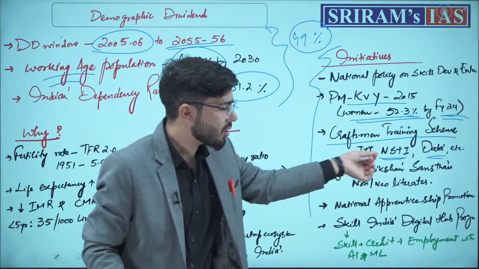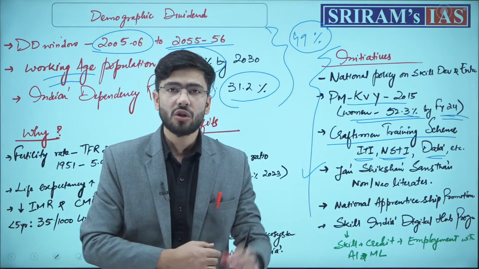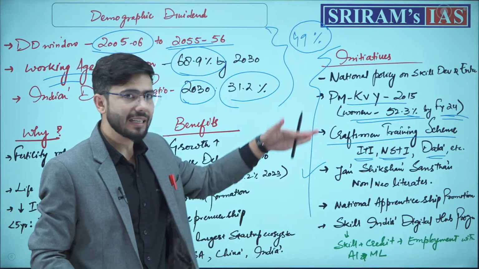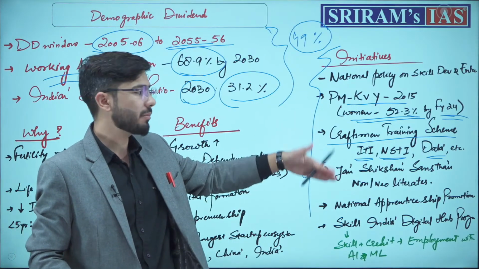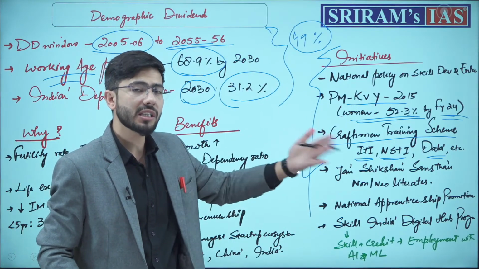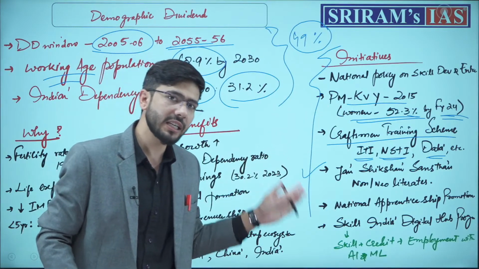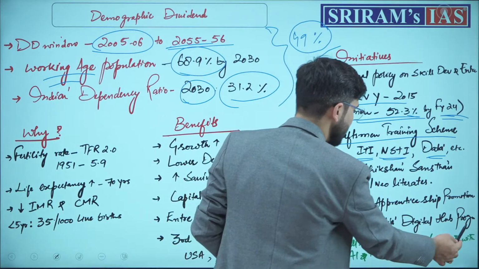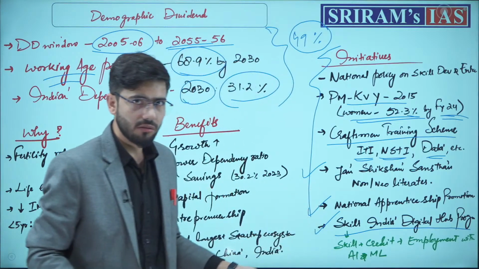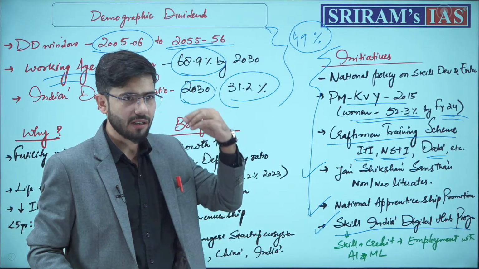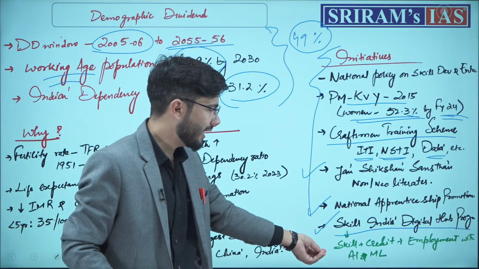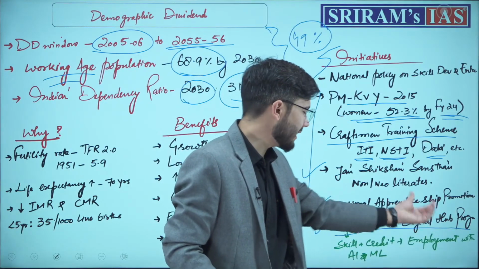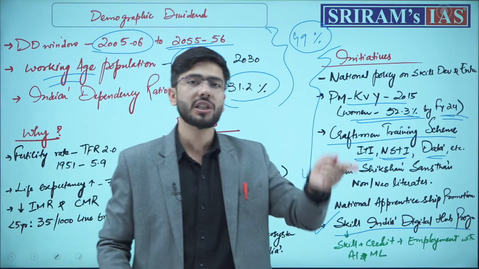These are organizations which provide skills to neo-literates and non-literates. They upskill and help people in achieving more skills for market readiness and industry readiness. We have the National Apprenticeship Promotion Program and the Skill India Digital Hub Program, under which market-demanded skills are provided. Credit or finance is given, and employment is given with AI and the use of machine learning also.